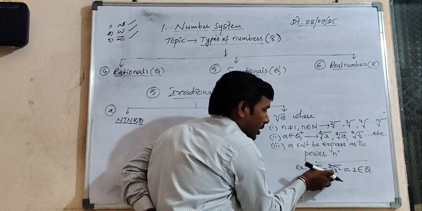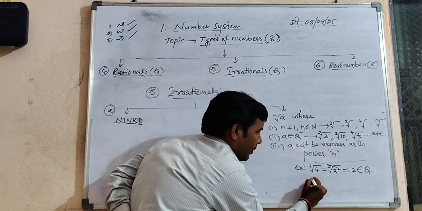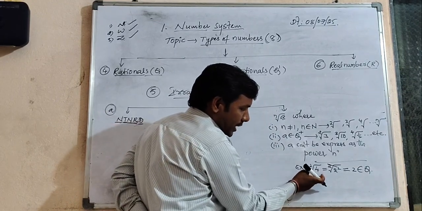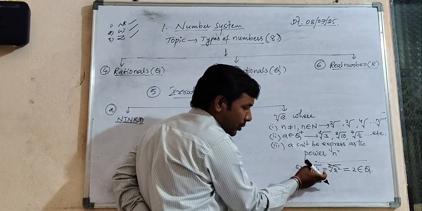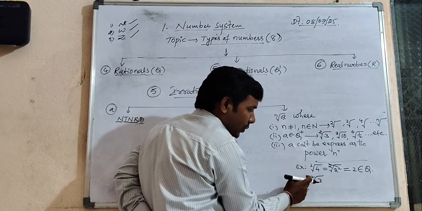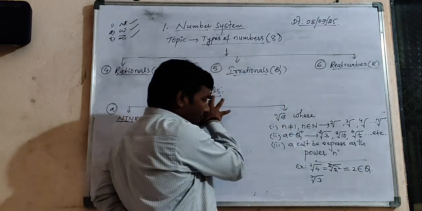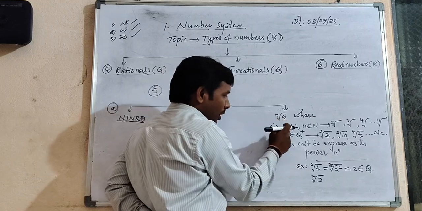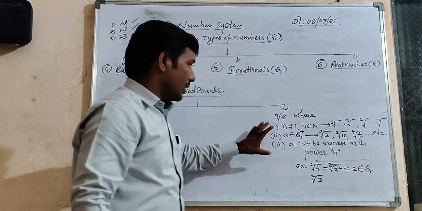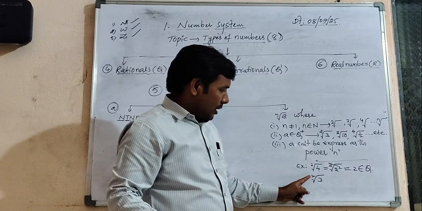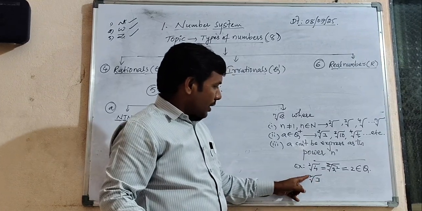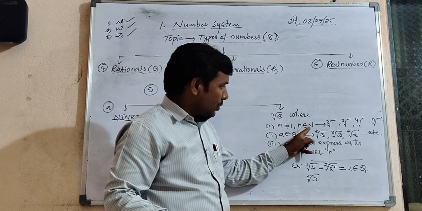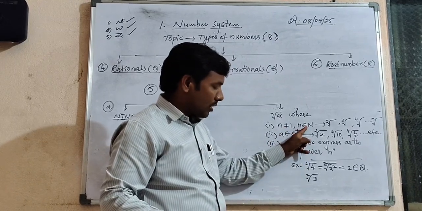For example, the square root of 3. We cannot express 3 as a power of 2, as an exponent 2. That's why square root 2 is part of the irrational concept. It is the best example of an irrational number in the form of the nth root of A under these 3 cases. Observe the square root of 3 carefully. The n value is not equal to 1. Yes, 2 belongs to n.